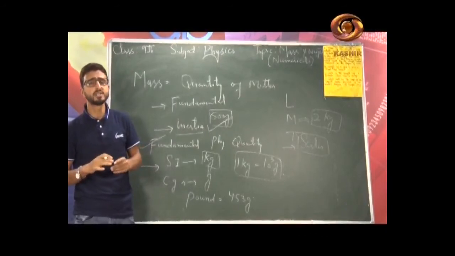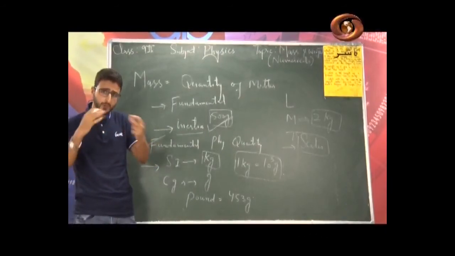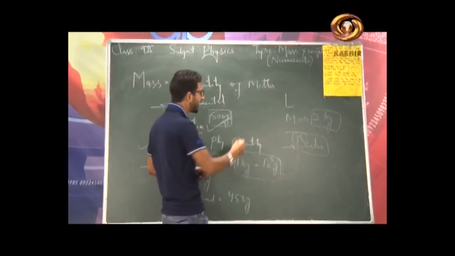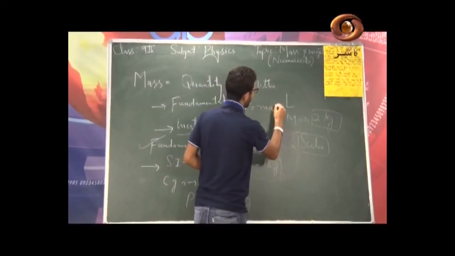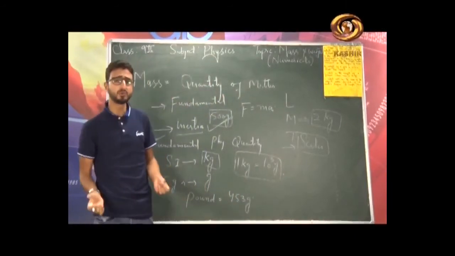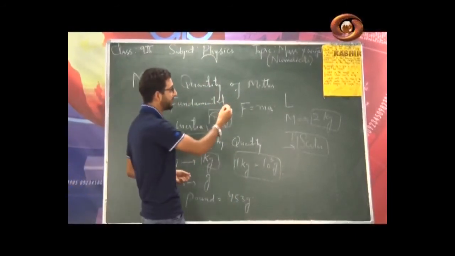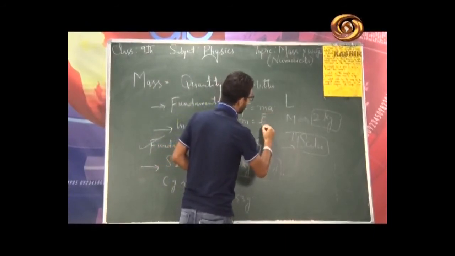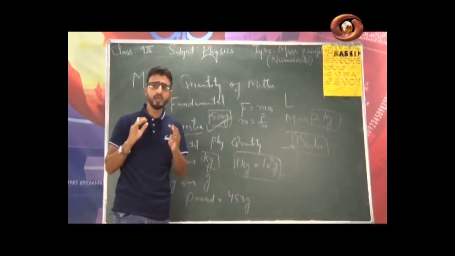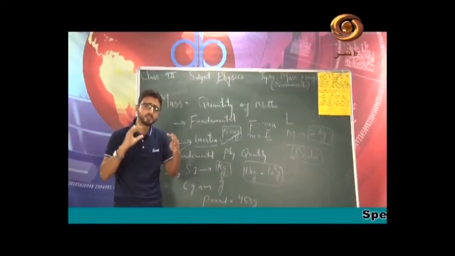Now the question is, how do we measure mass? To define mass, basically from Newton's second law, if you remember well, force is equal to mass into acceleration. This is as per Newton's second law of motion. So from here I can define mass as F by a. Basically we define mass in 2 ways.